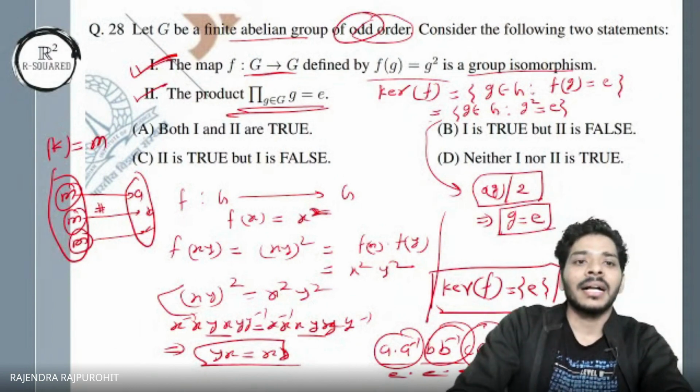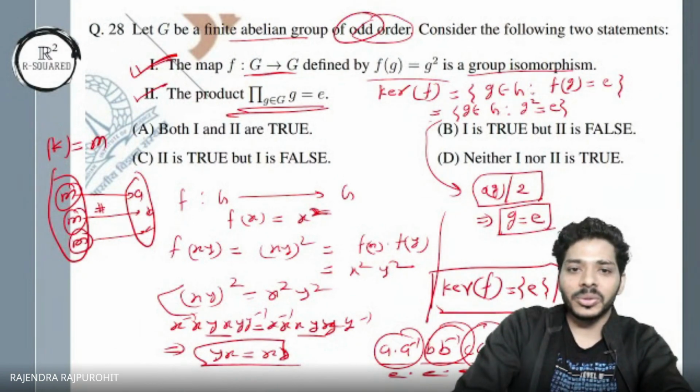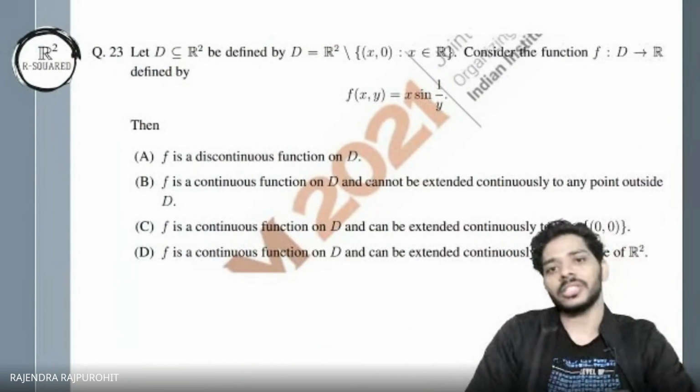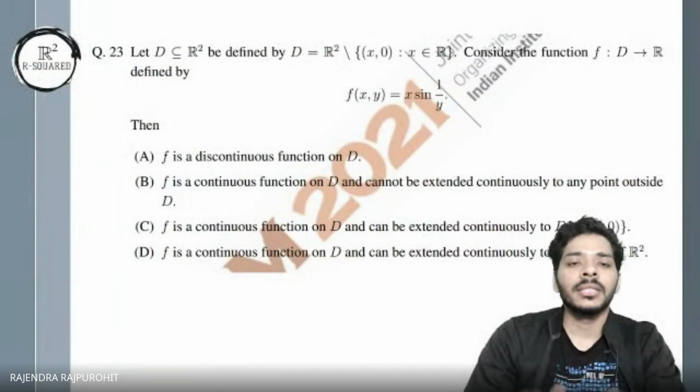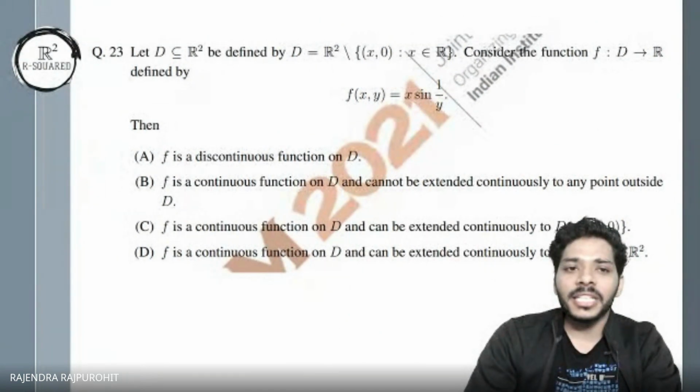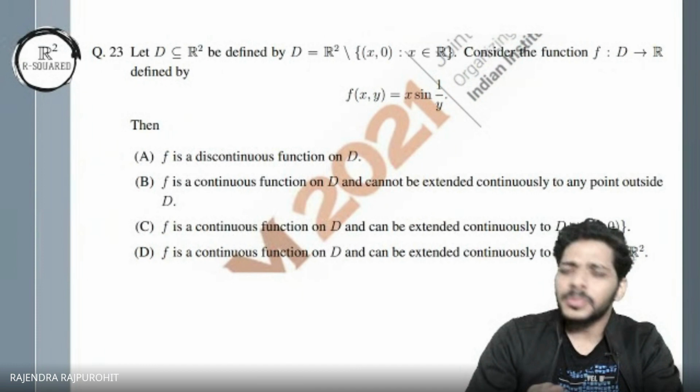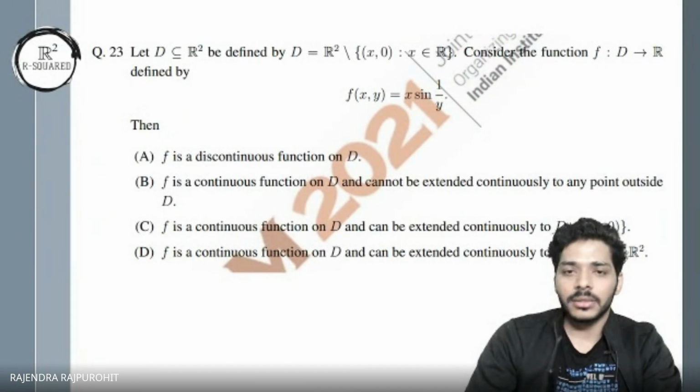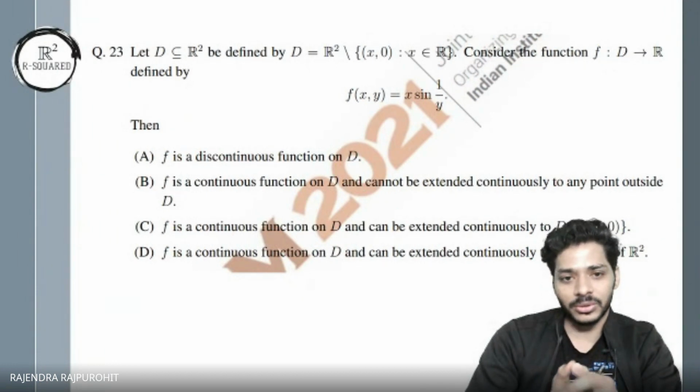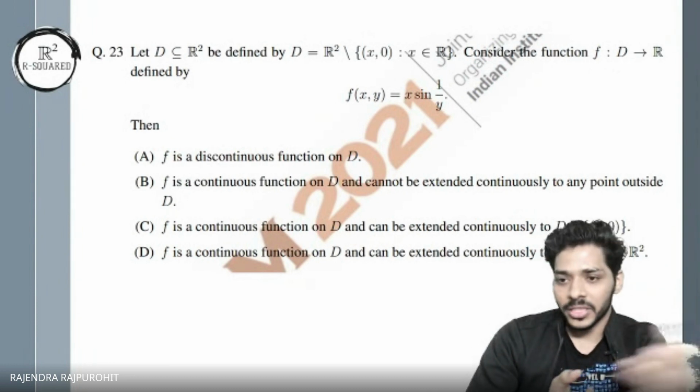Okay. All right. Let's move to the next question, again from analysis. This one is a function of two variables, or multivariable calculus as some call it. So you have been given a function from a subset of R2 to R. It's x sine 1 by y, and the question is whether it is discontinuous on the given D, or continuous, or whether it can be extended to be a continuous function, and something like that.